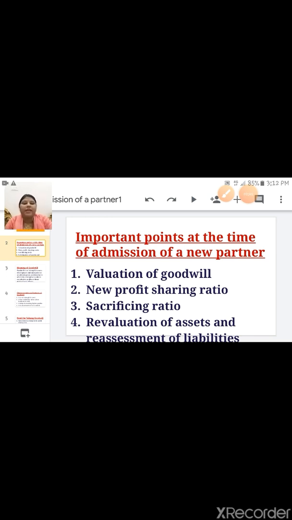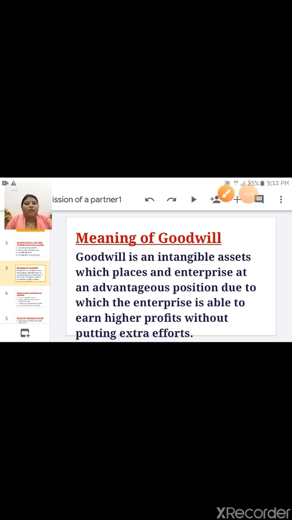First is valuation of goodwill. First of all we will cover this topic. What do you mean by goodwill? Goodwill, I already told in 11th standard, is an intangible asset which cannot be seen or touched.